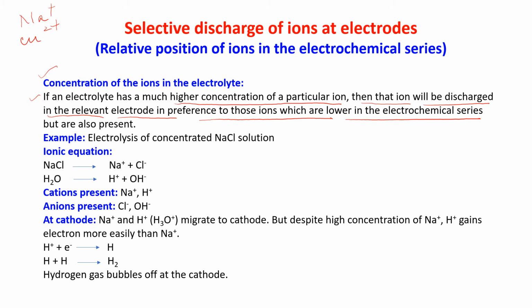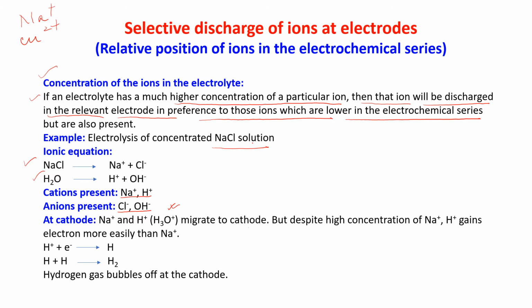Now, electrolysis of concentrated NaCl. In that, what is happening? We have NaCl as Na+ and Cl-, and H2O as H+ and OH-. So the cations present are Na+ and H+, and the anions present are Cl- and OH-. At the cathode, Na+ and H+ will migrate. H+ means H3O+, the hydronium ion.